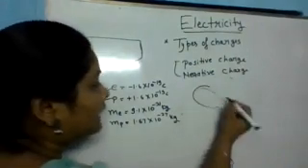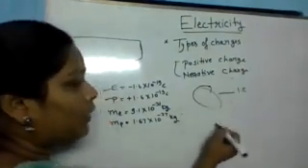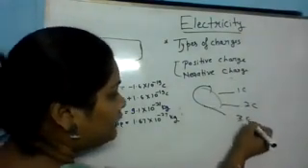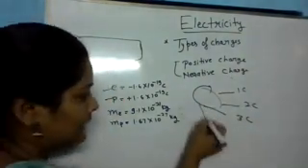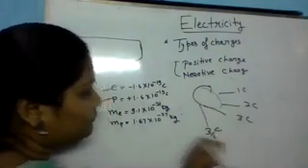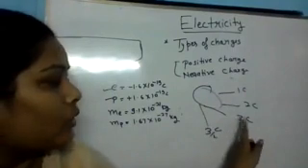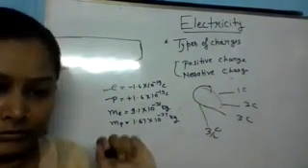Maybe this is a body, it can be charged by 1 coulomb, or by 2 coulomb, or by 3 coulomb. We can't say that it is charged by 3 by 2 coulomb. That means we always get charge in terms of an integral multiple.